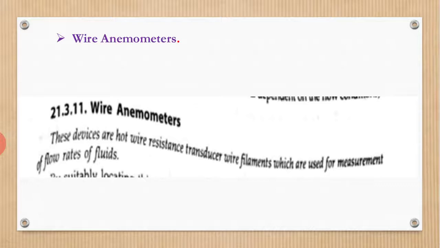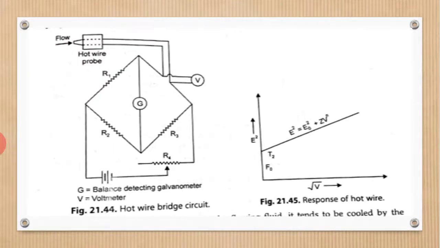If you look at this, a Wheatstone bridge is formed, and the terminals of the hot wire probe are taken through this bridge. By suitably locating this transducer, the flow rate of non-conducting liquids in open channels and closed pipes, and of gases in closed pipes, can be conveniently measured.